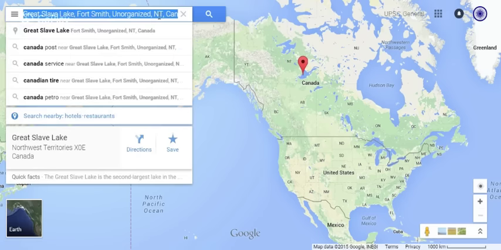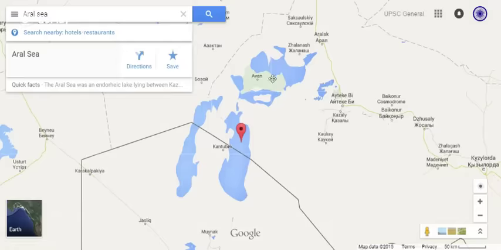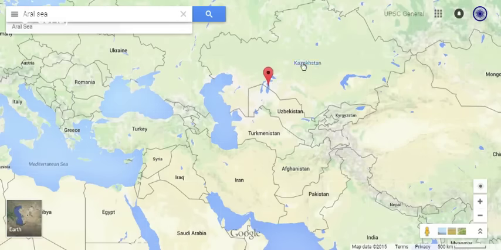Next let's look at the Aral Sea. We find Kazakhstan in the north and Uzbekistan in the south, and it is an endorheic lake. That means it has no outflow into any water body like rivers and oceans, so all the water is conserved within the lake itself.